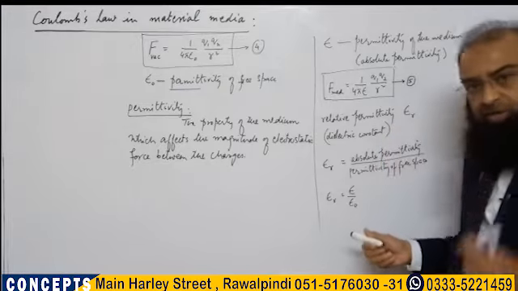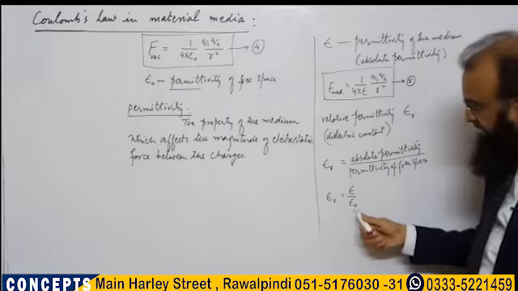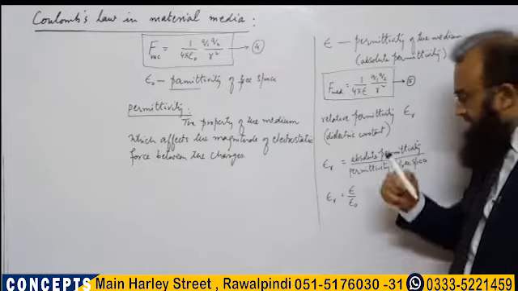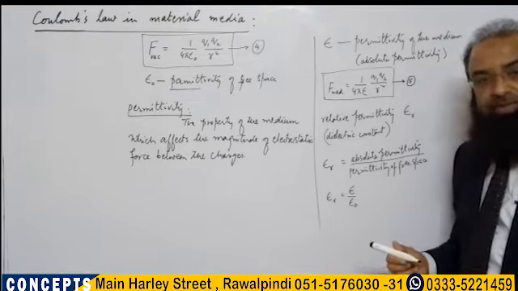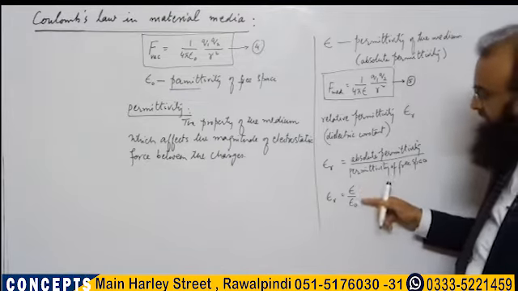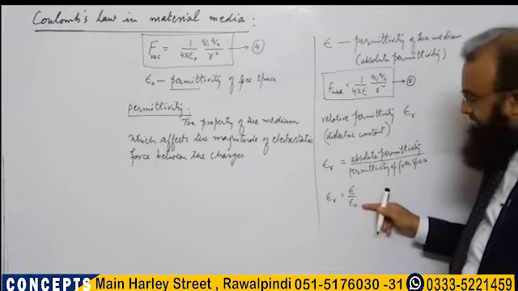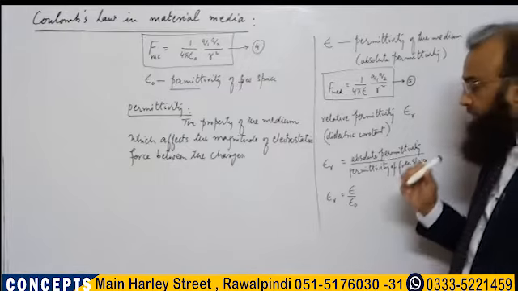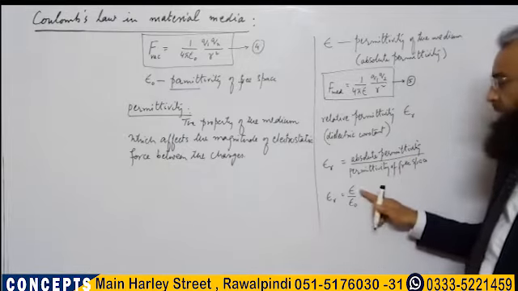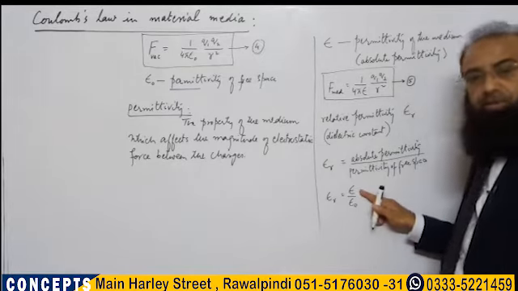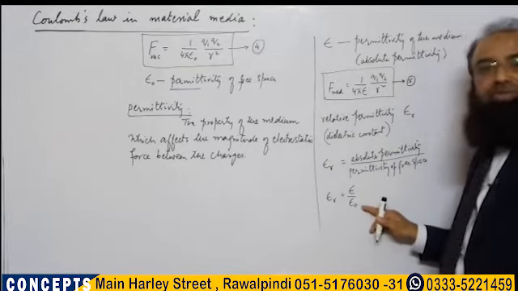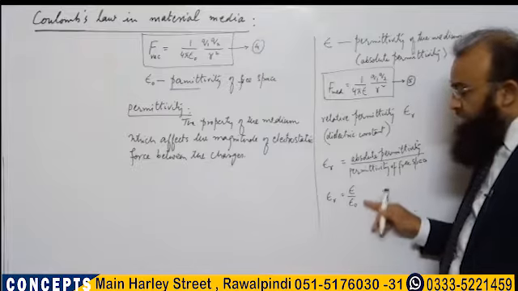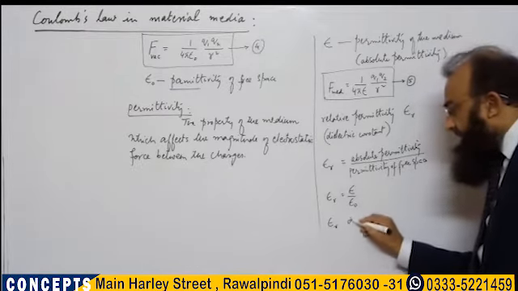Can you tell me what would be the unit of this epsilon r? Yes, you're right. It has no units. Why? Because it is the ratio between two similar quantities. Both are permittivities. And what is the unit of permittivity? Yes, Coulomb square per Newton meter square. So epsilon, the permittivity of that medium, is in Coulomb square per Newton meter square, and epsilon naught, the permittivity of free space, again has its unit in the SI system as Coulomb square per Newton meter square. So this epsilon r becomes dimensionless.